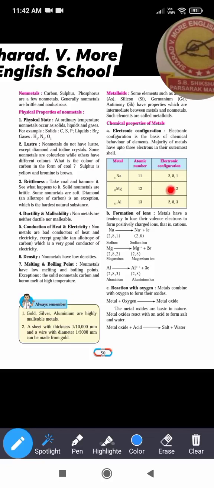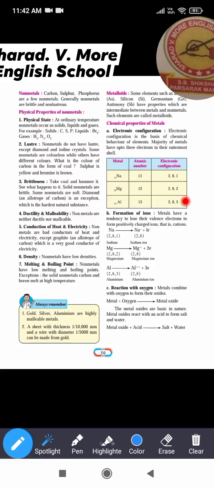And when magnesium loses 2 electrons from its outermost shell, the nucleus contains 12 protons, but the number of electrons is 10. Here there are 2 extra protons, and because of that magnesium bears 2 positive charges.